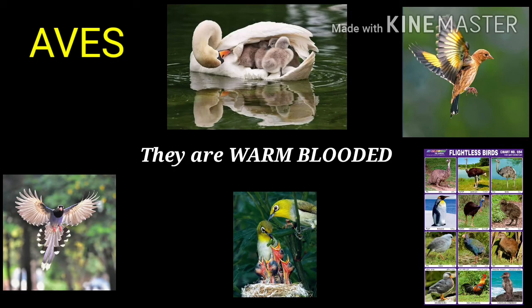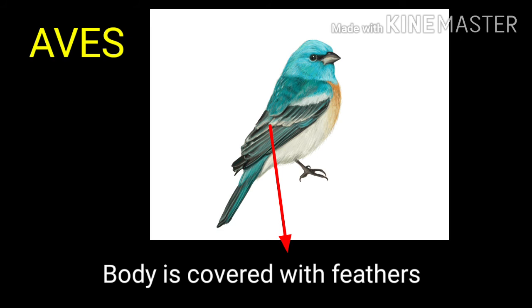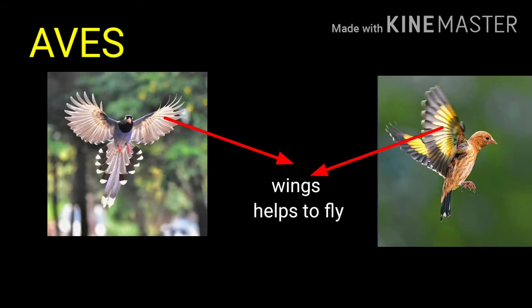The next is Aves. All birds come under this class. Unlike other classes, Aves, that is birds, are warm-blooded because they do not change their body temperature according to the temperature of their surroundings. You can see the picture of a bird. Its body is covered with feathers, meaning all birds have feathers. They also have wings and these wings help them to fly.